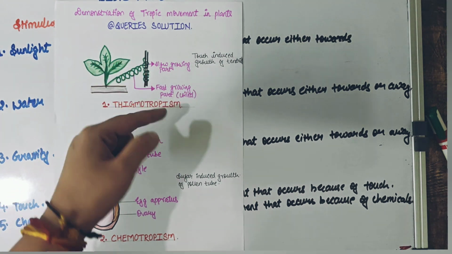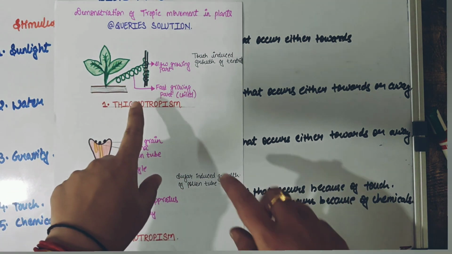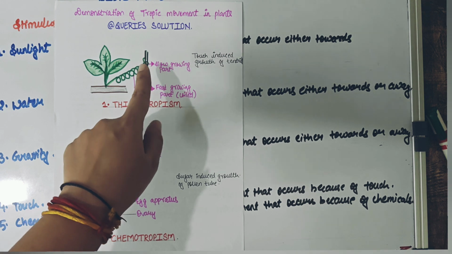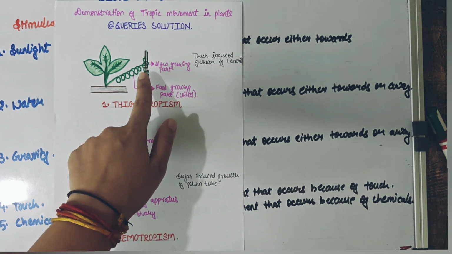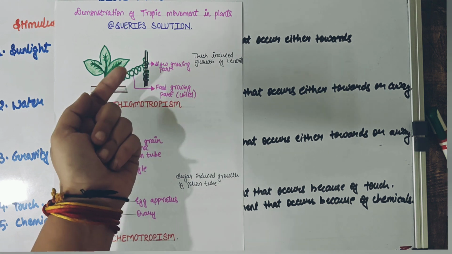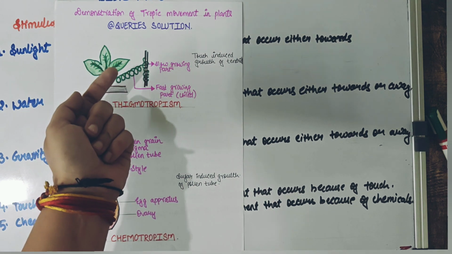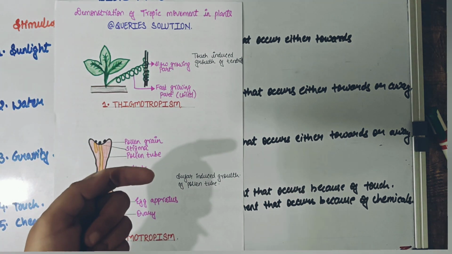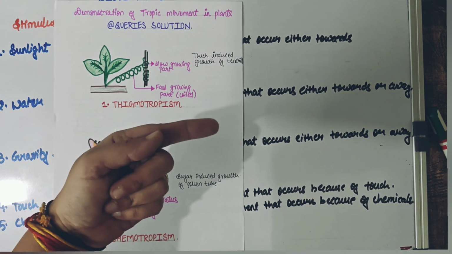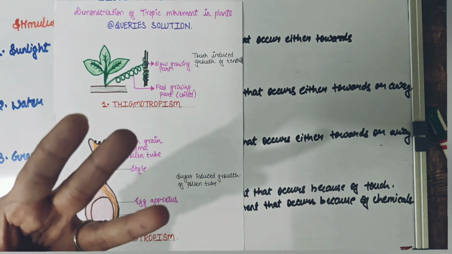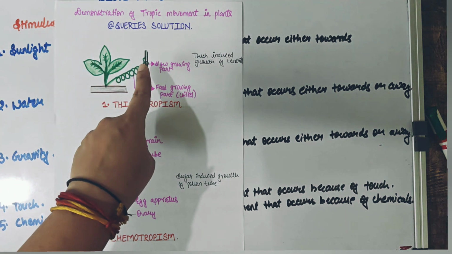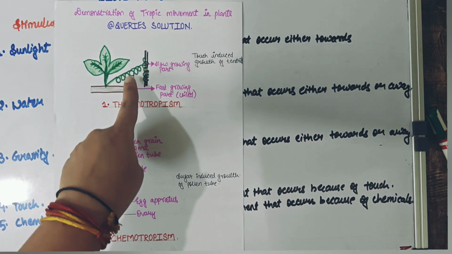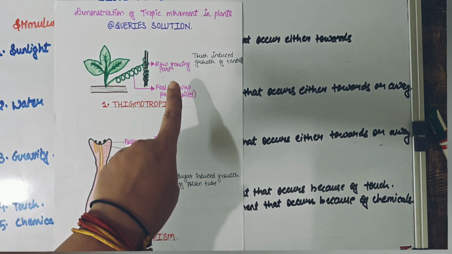But the important thing to note is that the part of the plant which is actually touching the support will grow slowly, but the other part of the plant which is not directly in contact with the support will undergo rigorous cell division, cell differentiation and cell elongation. And because of these three activities happening in this part of the plant, the plant would grow fast.